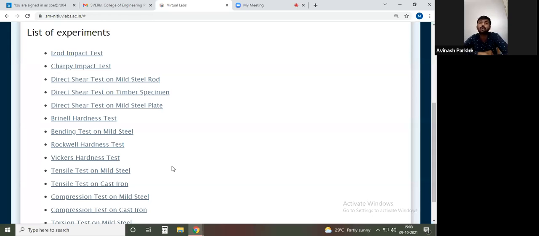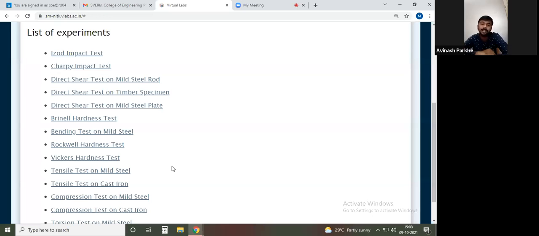That means initially we have to conduct a number of experimental tests, and if that body, component or part gives a feasible result as per our requirement, then and only then can it be used for further application. Then which are the common tests conducted under the strength of materials? The first test is called the tensile test. Here I am going to check the tensile strength.